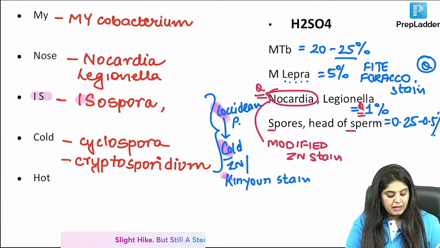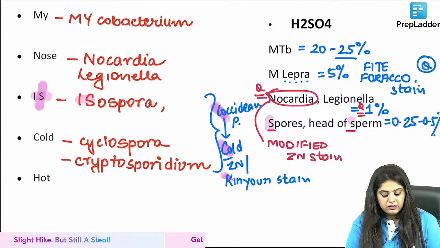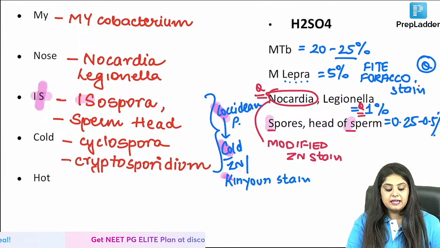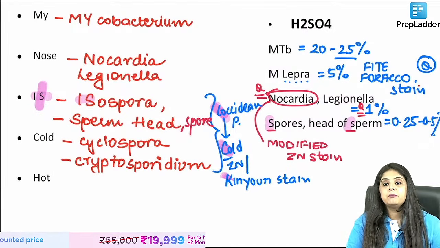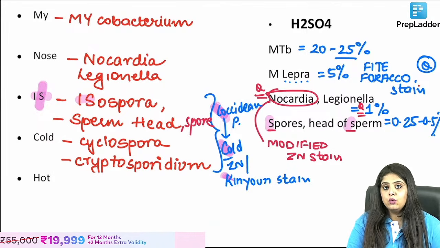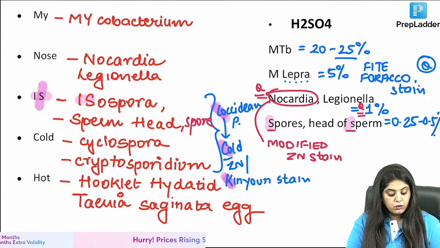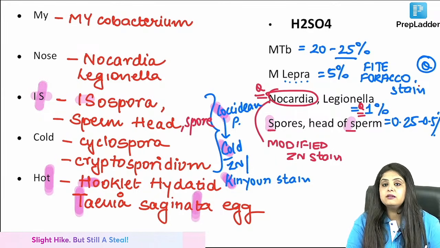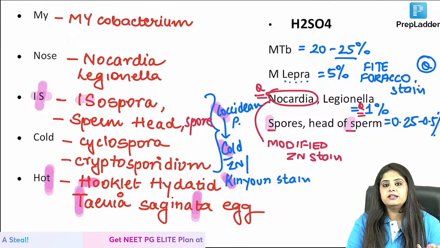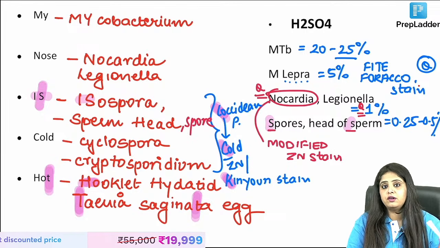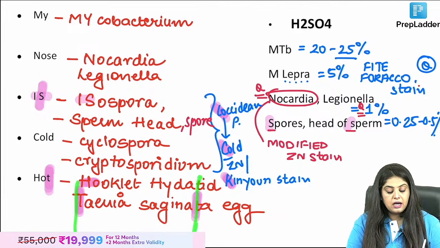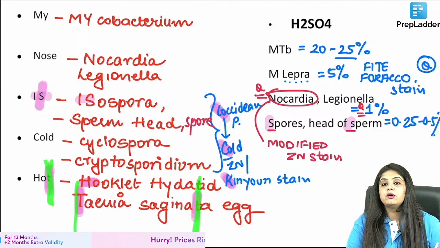Now if you've written my nose is, you are not forgetting the spores and the head of the sperm. That is also going hand in hand. So sperm head will come and spore will also come. My nose is cold and hot. HO is hooklets of hydatid. We are going to study this today as well. And T, I think this kind of a question will come: which Taenia egg can be Zn stain positive? We have two Taenias. Taenia solium is the one that goes into the brain, neurocysticercosis, not that one. Taenia saginata egg can be positive for Zn stain.